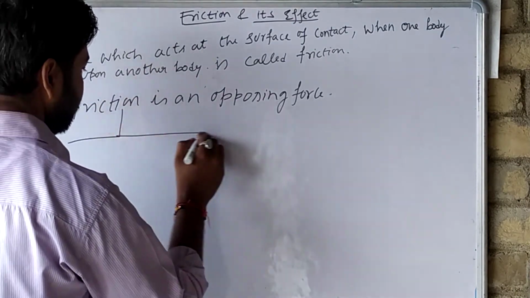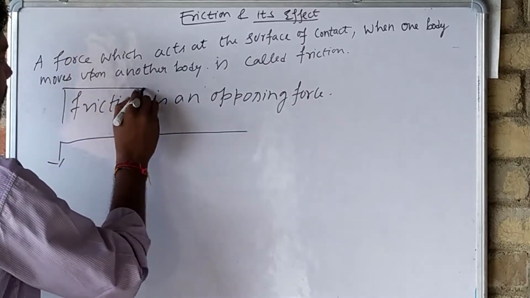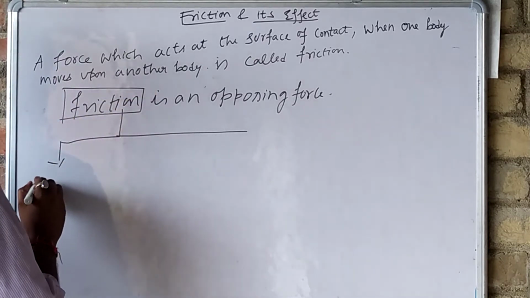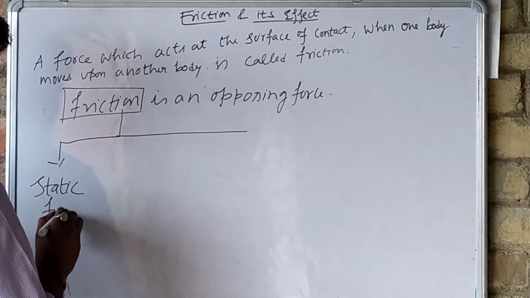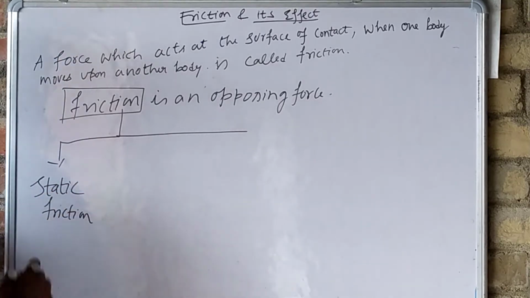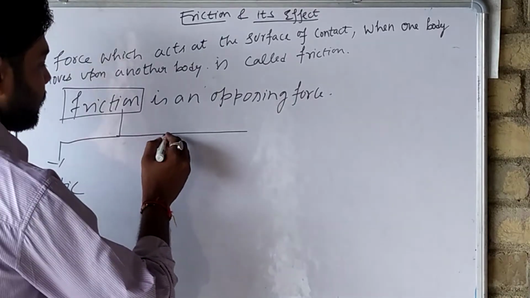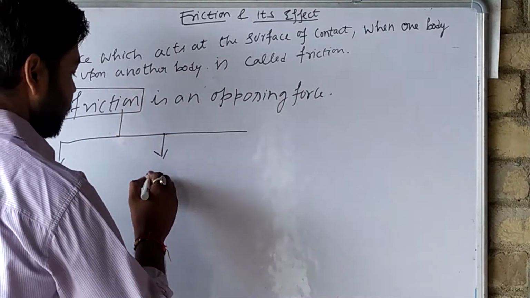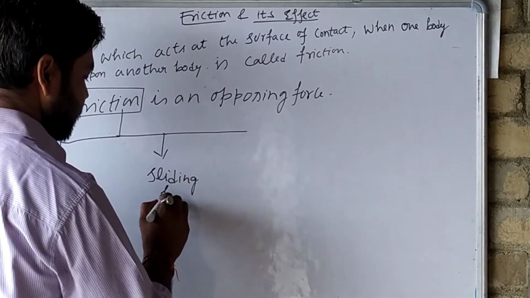Friction is actually of three types. First one is static friction. Second we have sliding friction.